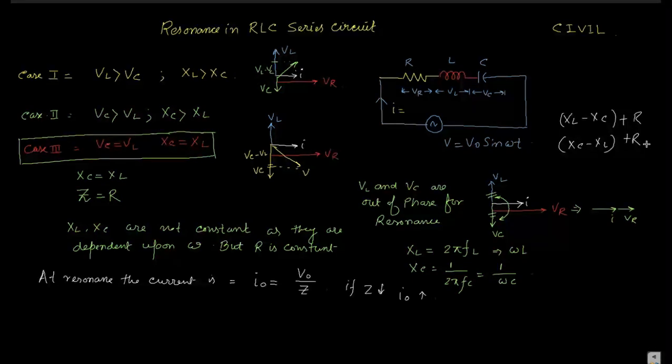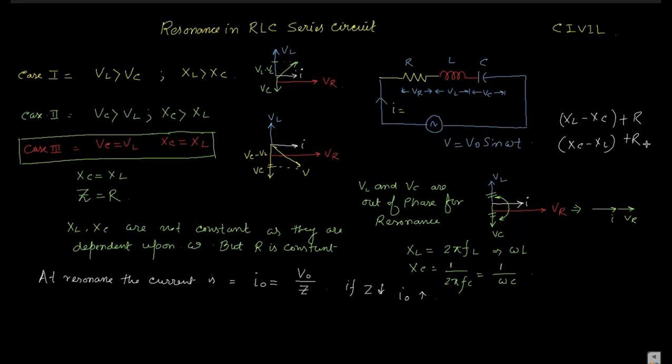For resonating condition, as XL becomes XC, the impedance offered by the inductor or capacitor is not present in the circuit, only the resistance is present, and that is the minimum impedance of the circuit, and in that condition the maximum current will flow through the circuit.